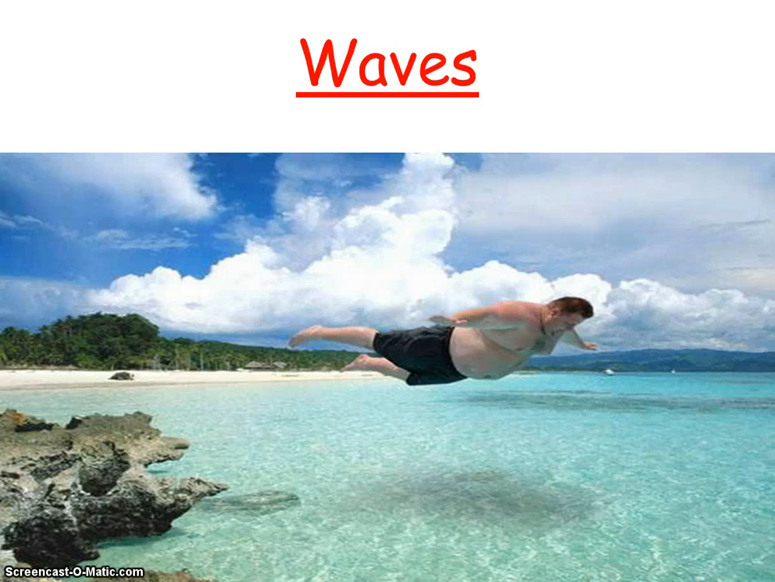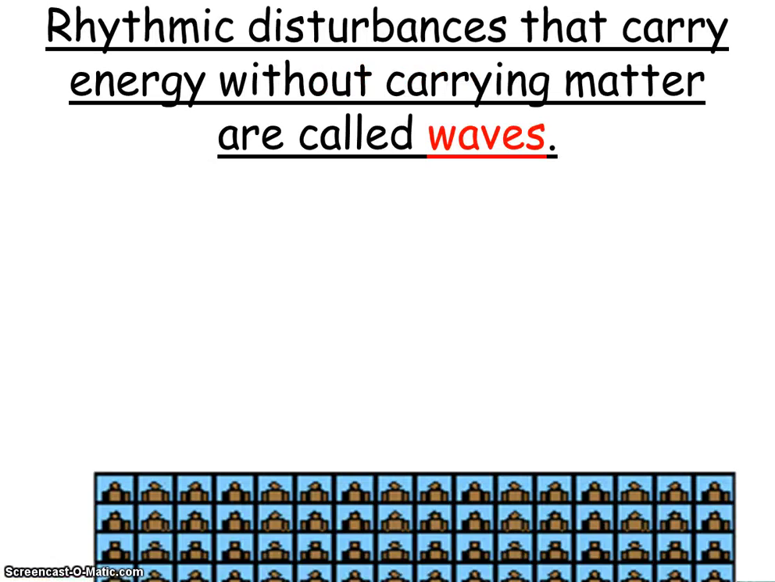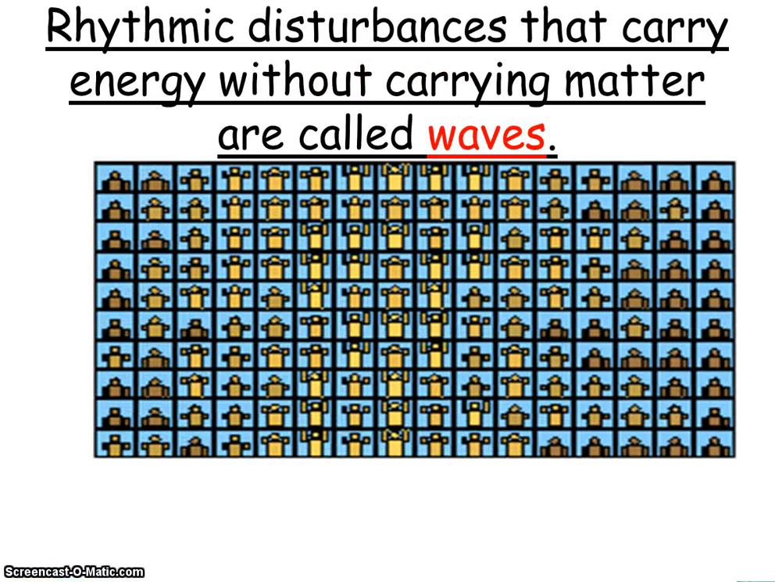All right, now we're going to talk about waves. We've talked about energy. Now we're going to talk about another way for that energy to be transferred. So, a wave is a rhythmic disturbance.